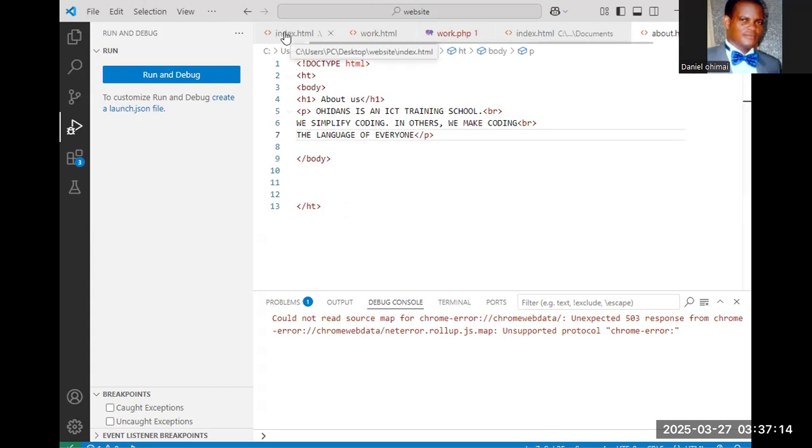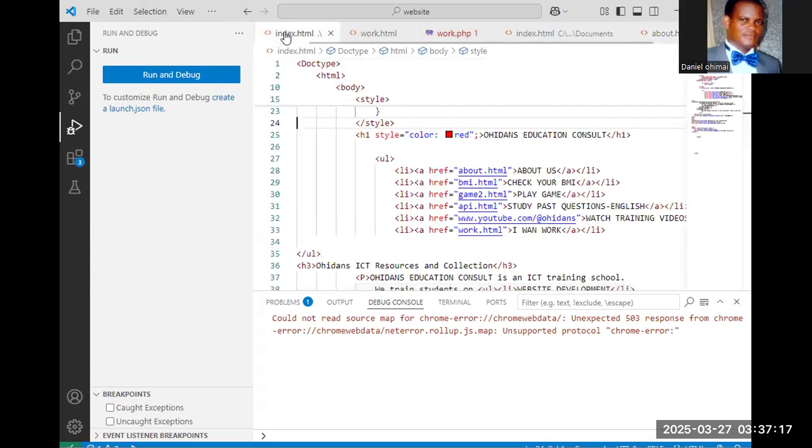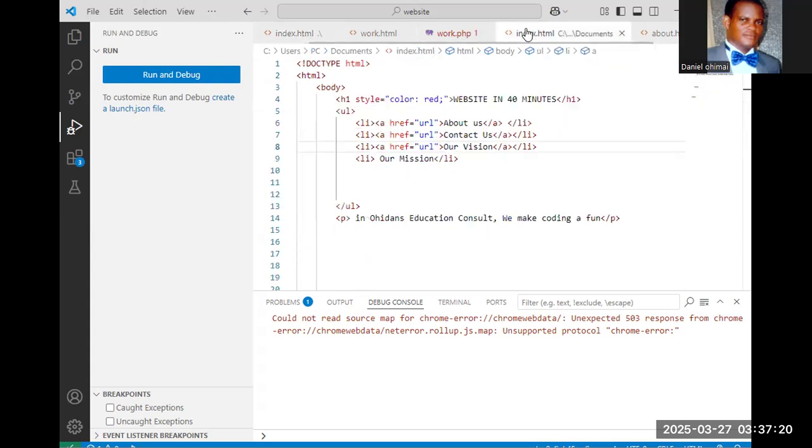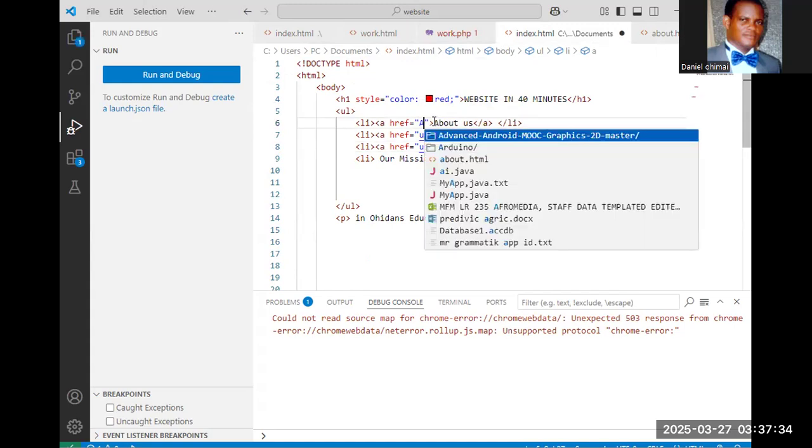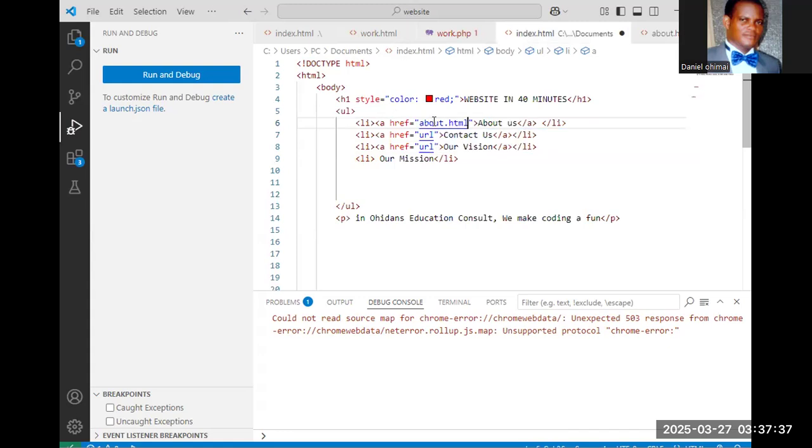This is the index.html. Instead of this URL, I will change it to about.html. That is the link, about.html. I now create a link so that if you click on it, it will take you to that other file where I created about.html. Now let's run this and see how it runs, with Control F5.